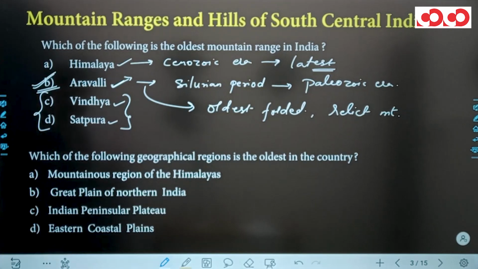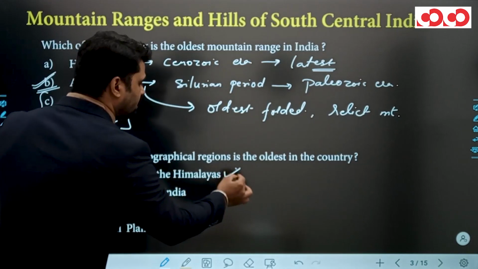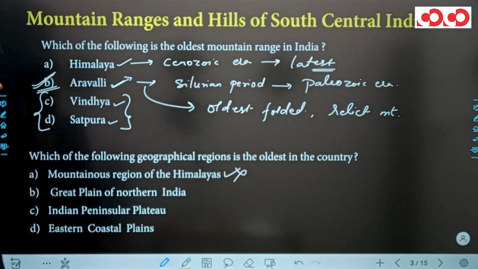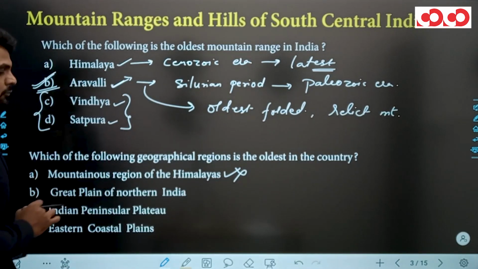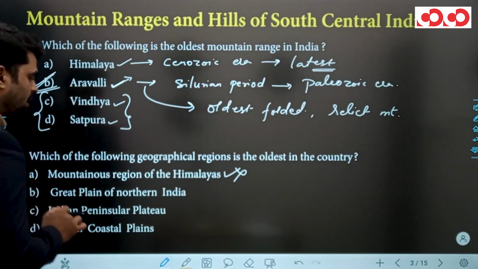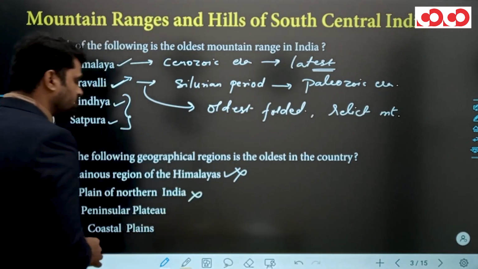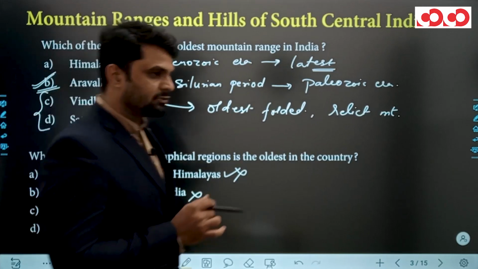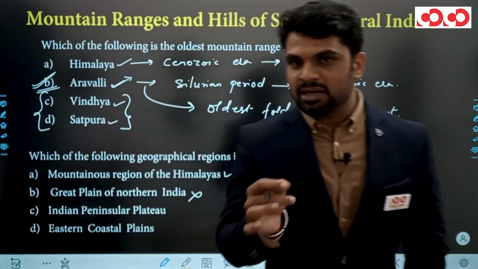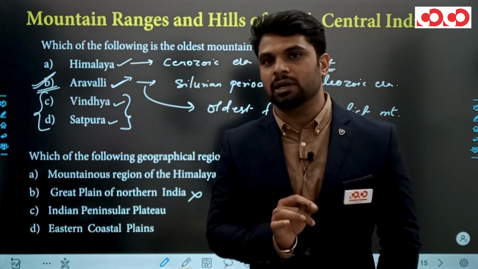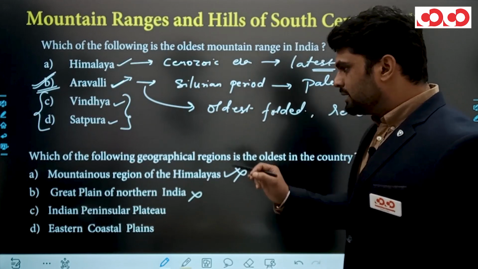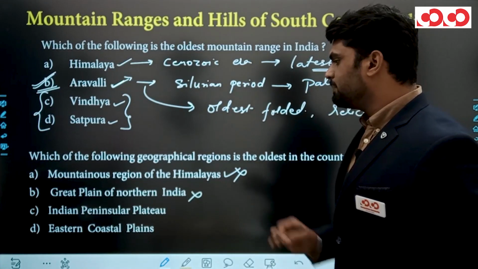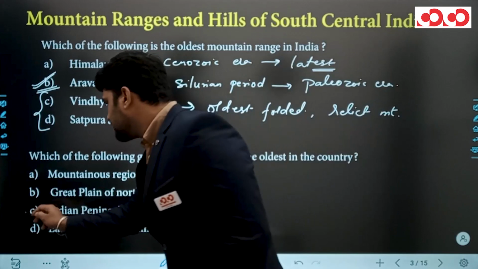Which of the following geographical regions is the oldest in the country? Mountainous region of Himalaya. This option is wrong because, as I have said earlier, Himalaya originated and uplifted and got formed during the Cenozoic era. Great Plain of Northern India is also wrong because the Great Plain of Northern India was formed after Himalaya and it is the youngest part of the physical division of India. So this second option is not the right answer. The third, or C, option is Indian Peninsular Plateau, and this is the right answer.